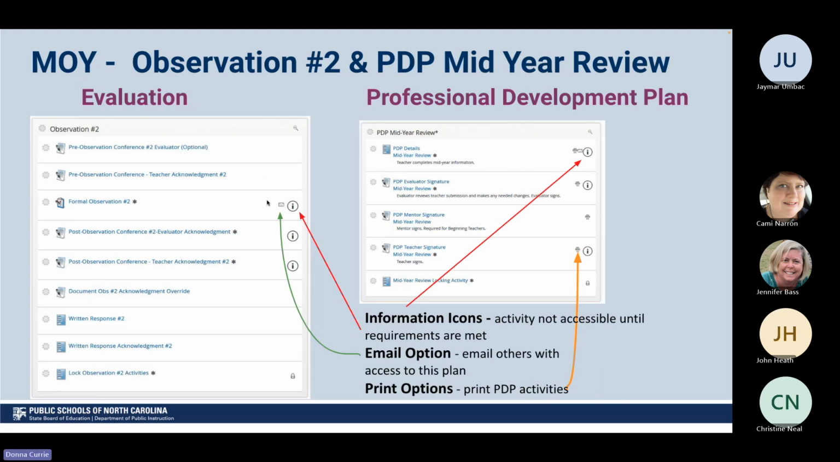Once you do get into NCEES and you do click on that mid-year PDP option, your mid-year observation and PDP, you're going to see some things that we want you to pay attention to. You're going to see this eye, and if you hover over this eye, it's going to tell you what has not been completed in the section above that has to be completed before you move on. So if you just hover over this, for this example, you'll see that you can't do formal observation number 2 because you haven't done the pre-observation conference.